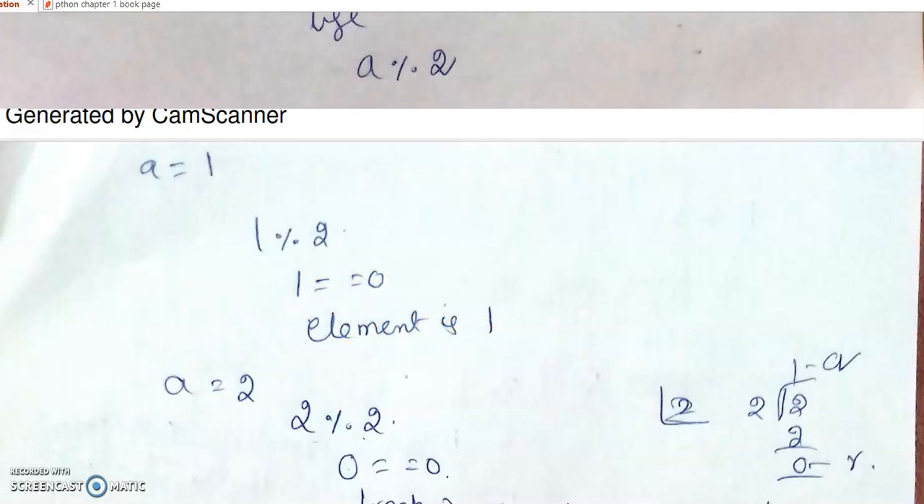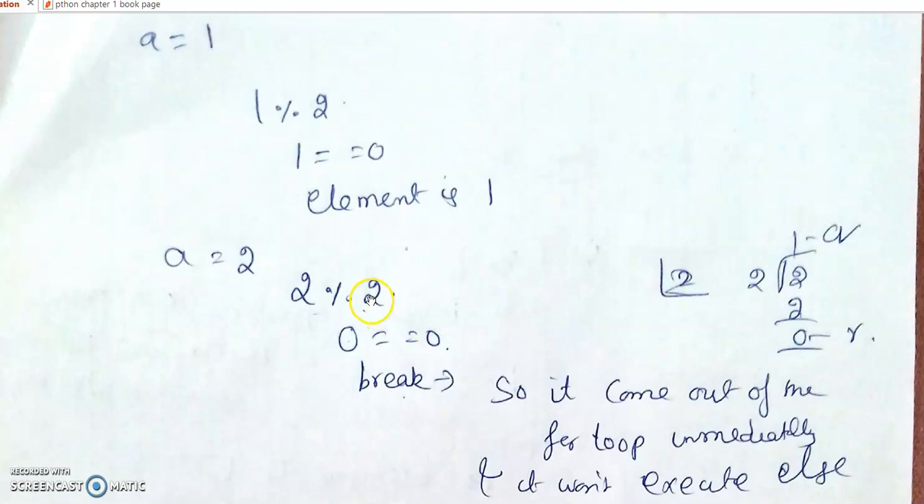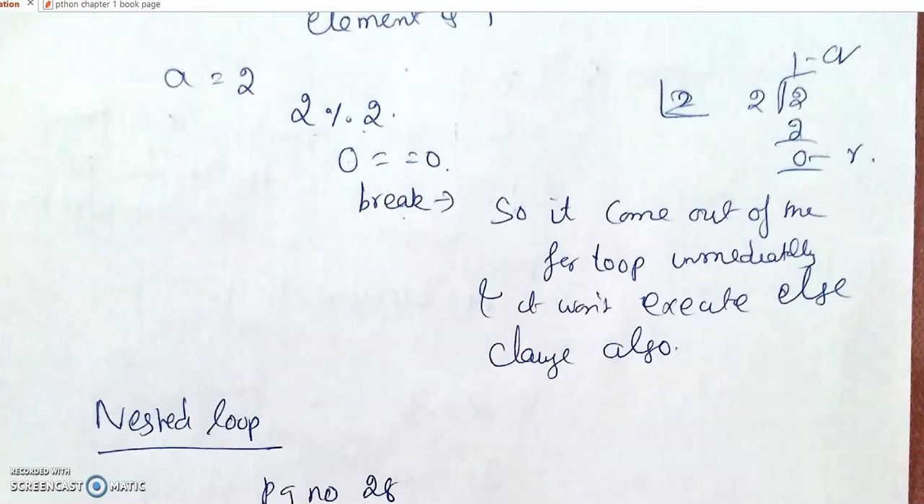Then a equal to 2. So 2 divided by 2, what is the remainder? 0. 0 equal to 0. Yes, the condition is true. So it will execute the break statement. Break statement means we should come out immediately out of the for loop.